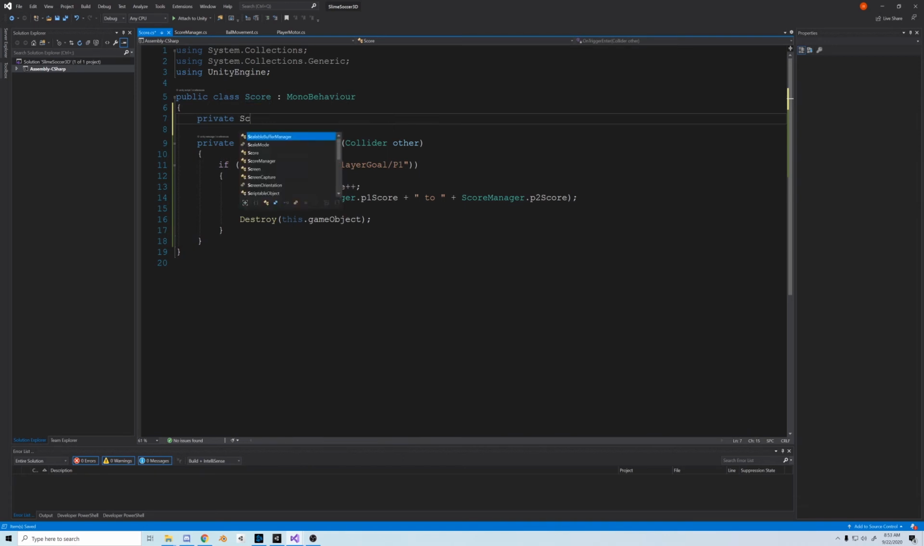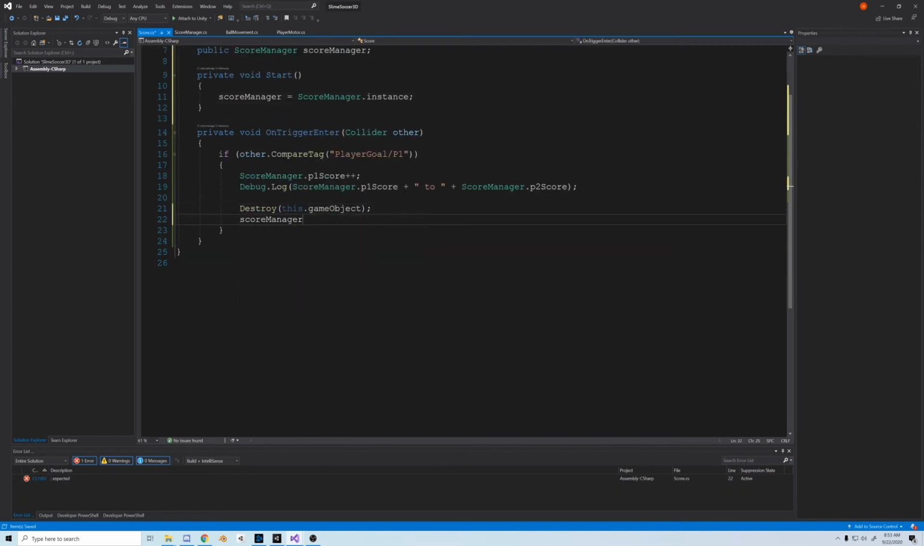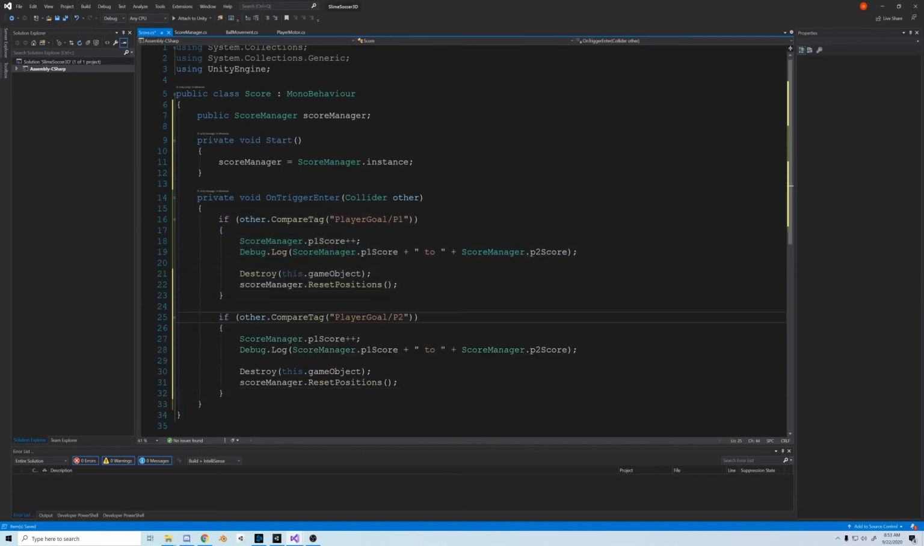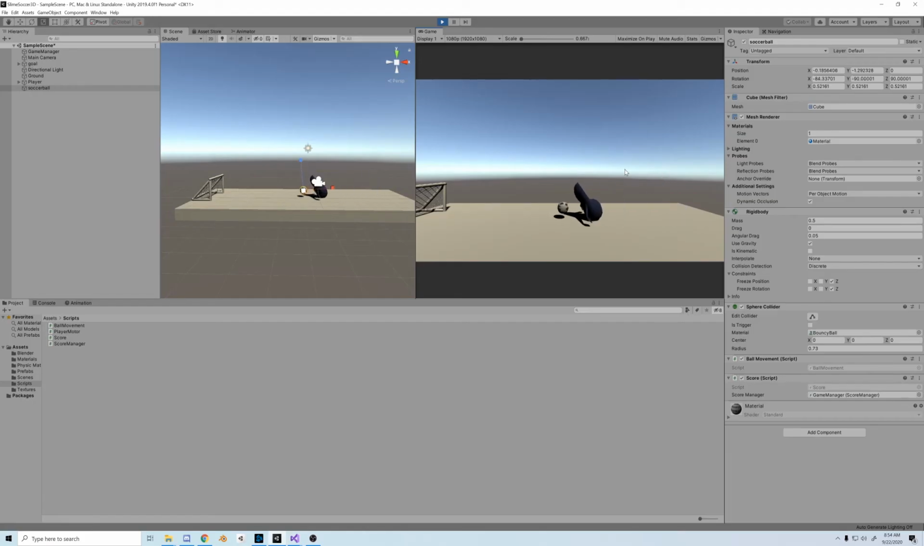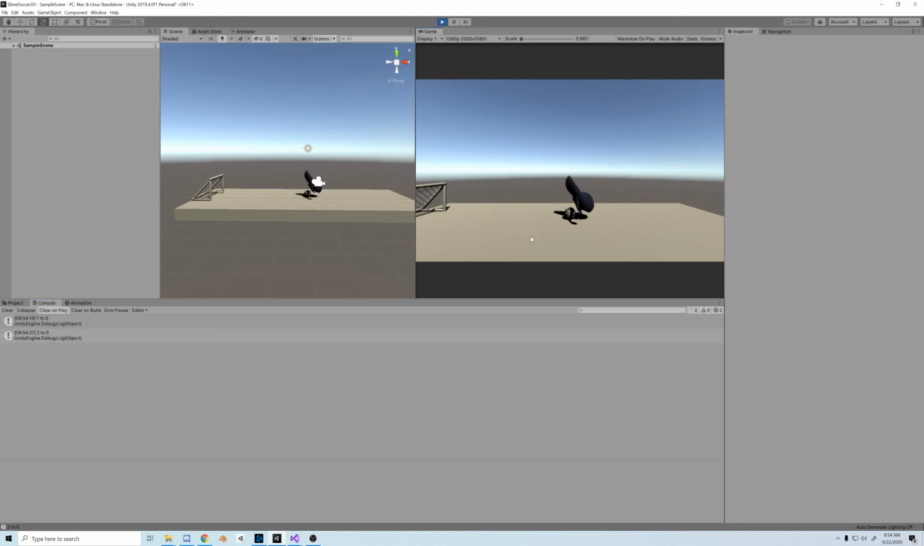Now go back to Score, and we'll declare a public ScoreManager. And in the Start method, we'll set it equal to ScoreManager.instance, which will cache the singleton. And after we destroy the ball, we'll call scoreManager.ResetPositions, and then just copy that for P2, change all the pertinent stuff. Now let's test it out, and every time we get in the goal, there we go. It destroys the ball, and if you look at the console, we're actually getting points here, so it's working.